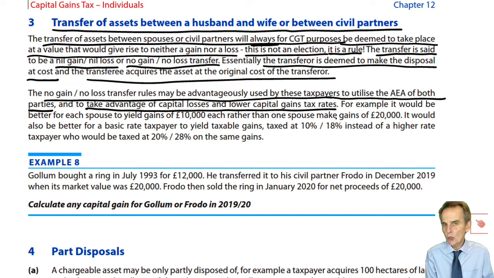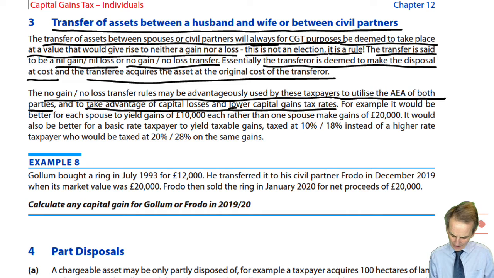We ensure, of course, that where we crystallise losses in a tax year, we try to ensure that either there are no other gains, hence the loss is unused and is carried forward, or there are more than sufficient gains made in that year to benefit from the use of that loss. So we don't end up wasting the loss, taking it out against a gain that would be covered by the AEA anyway.